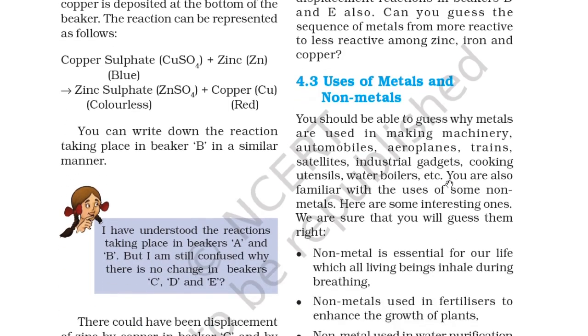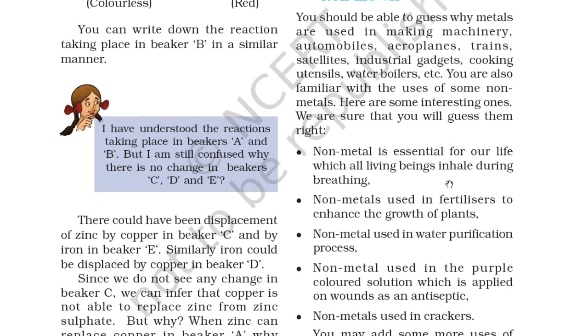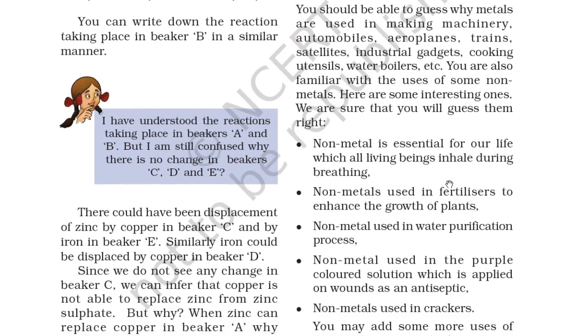So, 4.3 Uses of metals and non-metals. You should be able to guess why metals are used in making machinery, automobiles, aeroplanes, trains, satellites, industrial gadgets, cooking utensils, water boilers, etc. You are also familiar with the use of some non-metals. Here are some interesting ones. We are sure that you will guess them right.